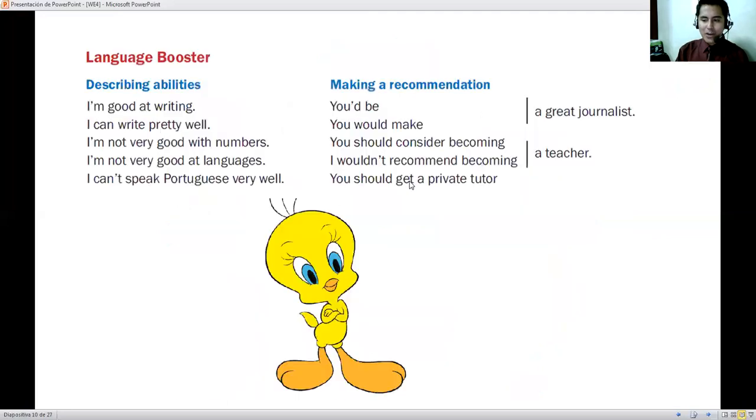And now we are going to continue with this part. In this part here we have the language booster. It says, describing abilities. This is part of your books, no? In your books you have this. Describing abilities and making a recommendation, okay? Most of the time when we talk about abilities, we can have a good ability, but we can receive a recommendation to improve that. Or, in this case, to make it better.